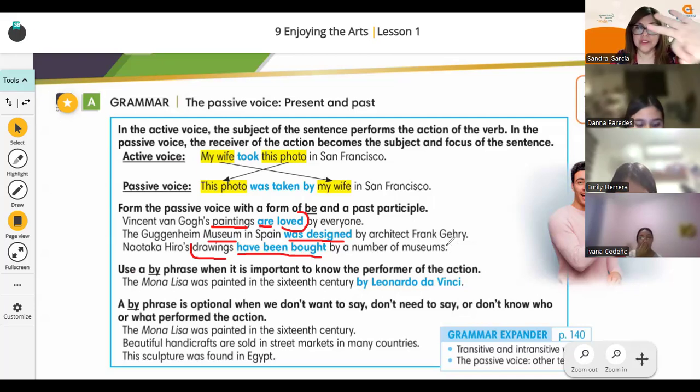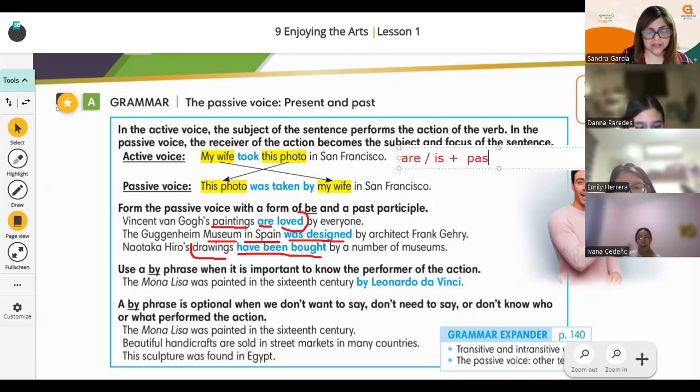So you have these three forms. The present of the verb be, singular or plural, is, are. The past of the verb be plus the past participle of the verb, was or were. And have been or has been. These are the three ways you can use the passive voice. This is very important and you should keep it in your mind. So you have are or is plus the past participle.